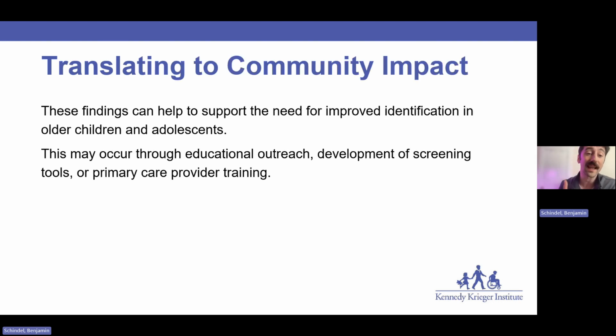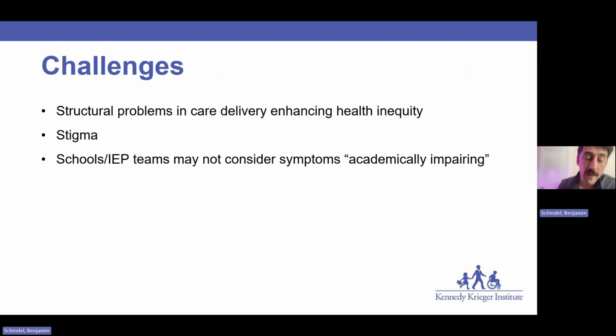These are findings that I think can help to support the argument that we need greater identification practices for older children and adolescents. And this can occur through educational outreach, through developing screening tools, training primary care providers, or training teachers and families and individuals themselves. But I suspect that there will be a number of challenges with this, including the structural problems that are inherent in these gross health inequities, as well as barriers put up by things like schools and IEP teams that might not consider symptoms academically impairing, even though they would still qualify for diagnosis.